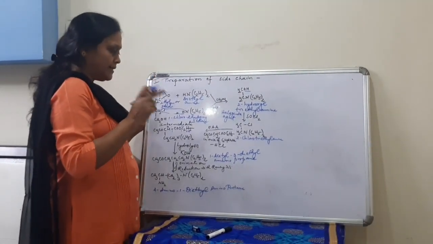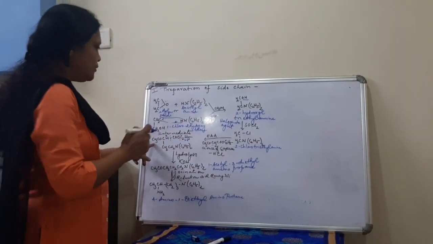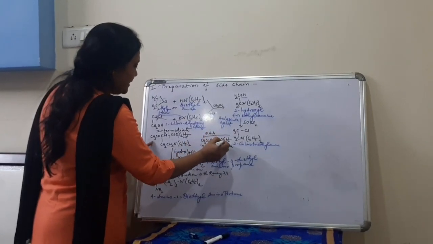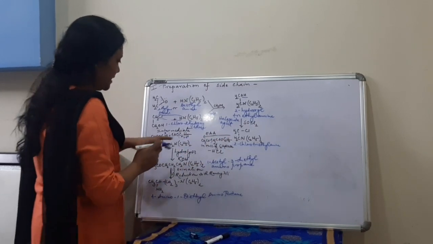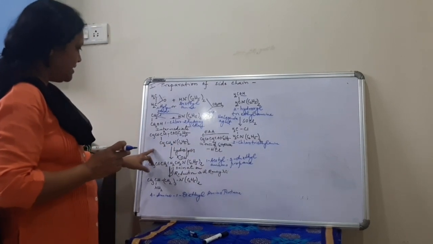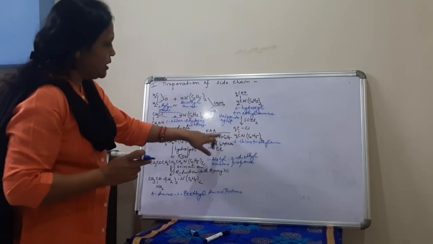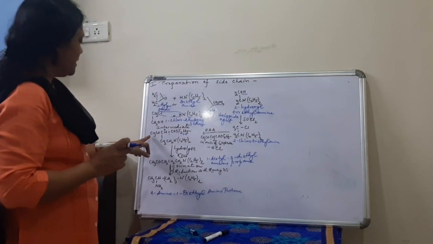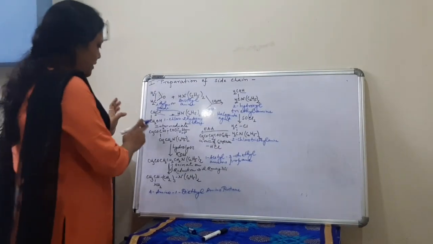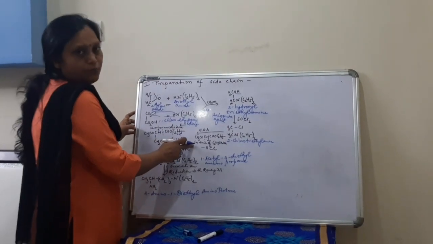So taking use of that acidic nature of the CH2 group, we will again add up, and you can see here one H is being replaced. There is a removal of C2H5OH in presence of sodium ethoxide. So it removes HCl. One H from CH2 and Cl, that is HCl, will be removed, and we will get an intermediate like this. Focus only on one thing: one H of CH2 is replaced by CH2CH2N(C2H5) twice.